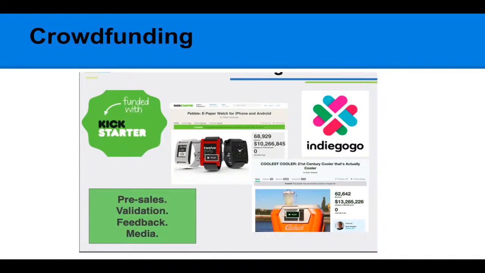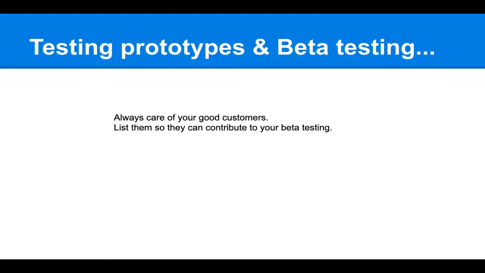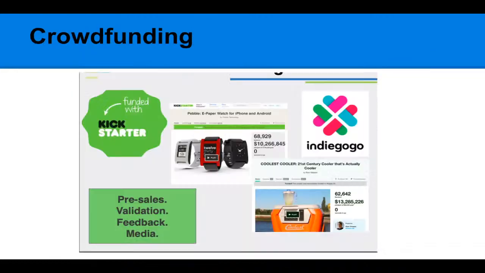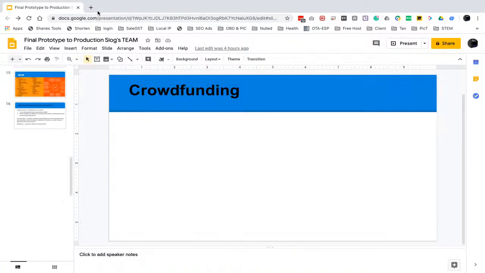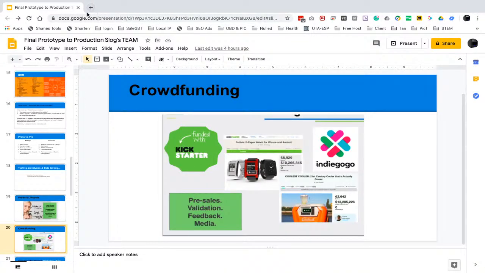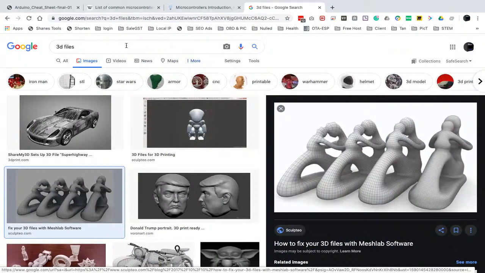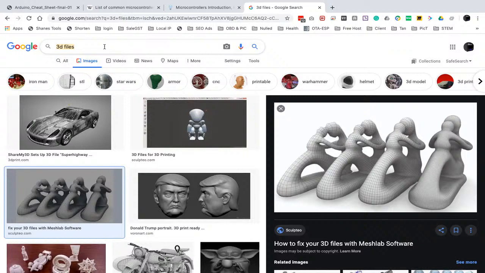Once you have completed your prototypes, you can go for the funding rounds. There are a lot of platforms for funding, like Kickstarter and Indiegogo. Let me show you some websites where you can apply for crowdfunding.